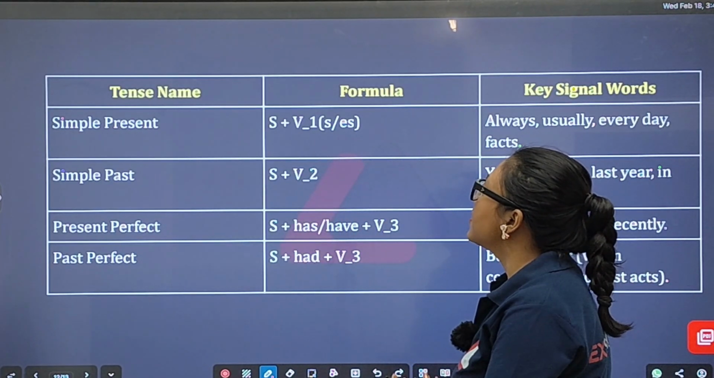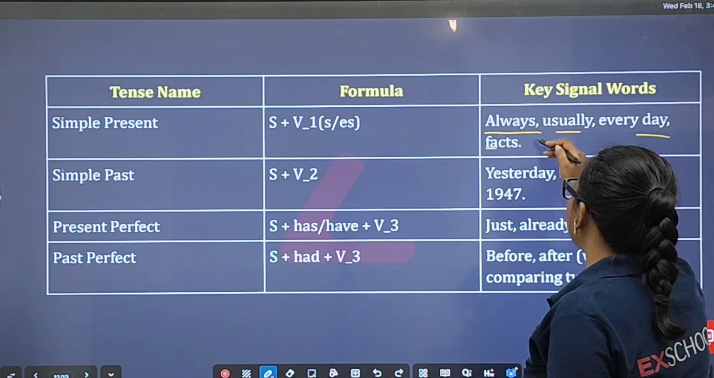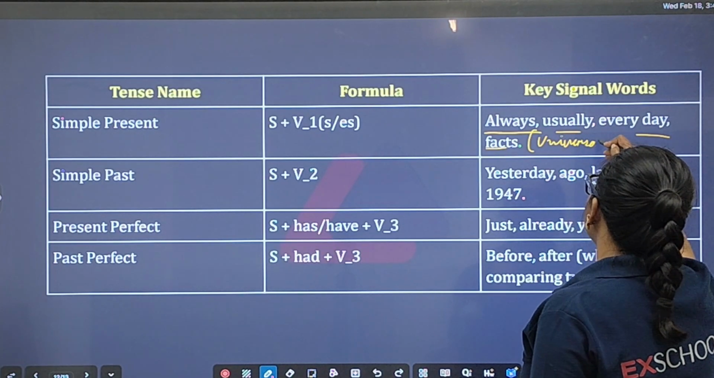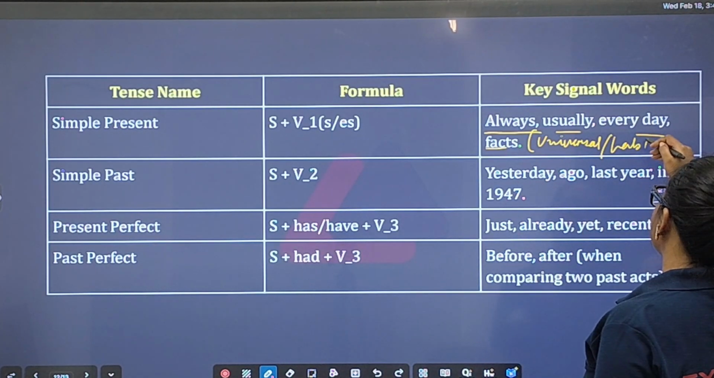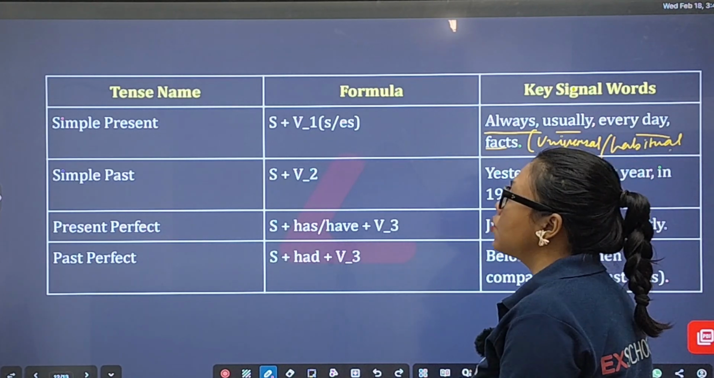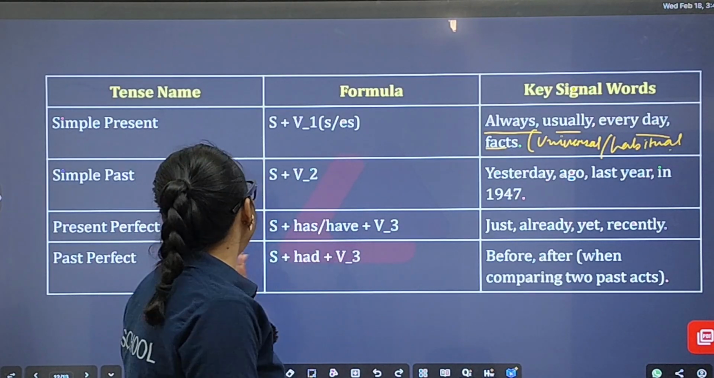Next comes tense name, formula, and key signal words. So I'm suggesting you about the simple present tense, that is subject plus verb. It is used with always, usually, everyday, and facts regarding the universal truth or the habitual as well. For habitual, you can get words like usually, everyday, as in he always goes to school by bus.